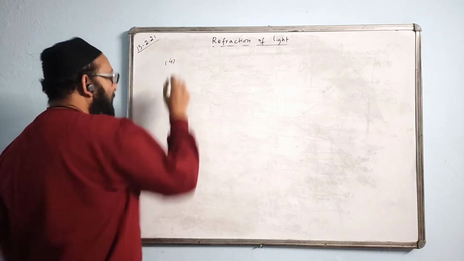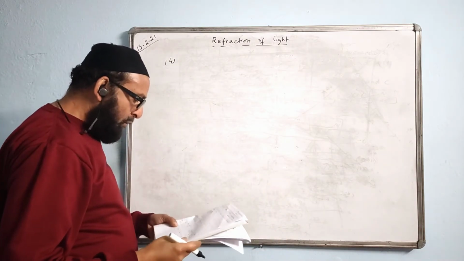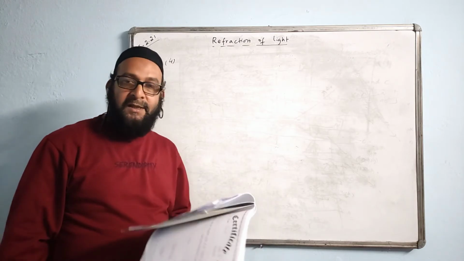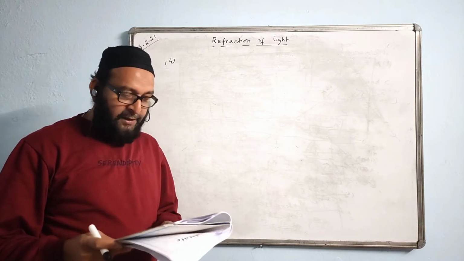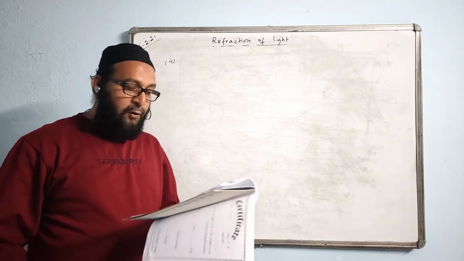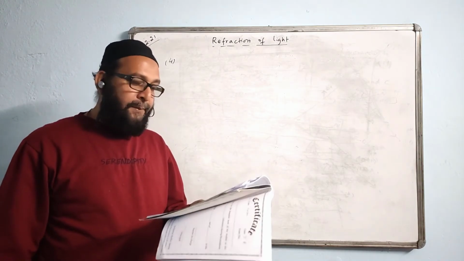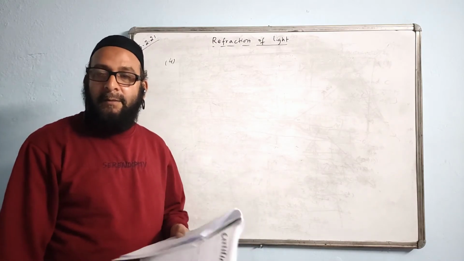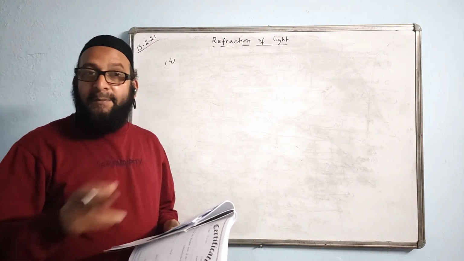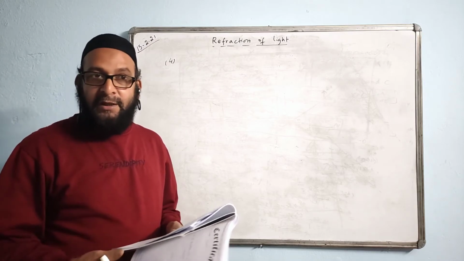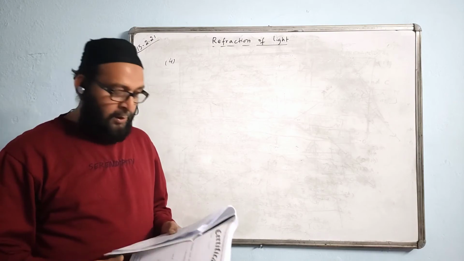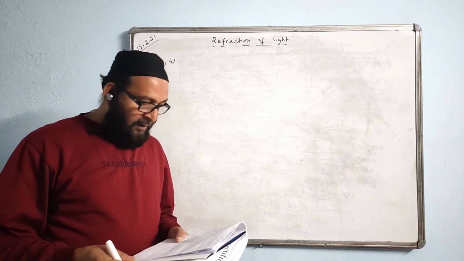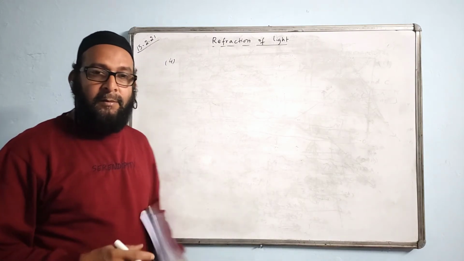Question number 4. A postage stamp kept below a rectangular glass slab of refractive index 1.5, when viewed from vertically above, appears to be raised by 7 millimeter. That is, the shift in the position is given. It's appearing to be raised by, not raised to. Find the thickness of the glass slab.